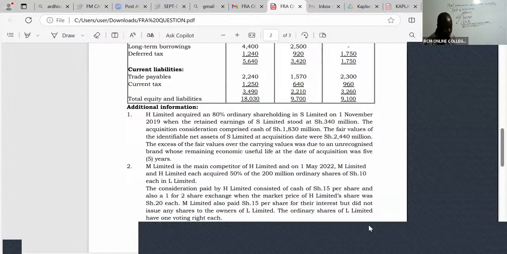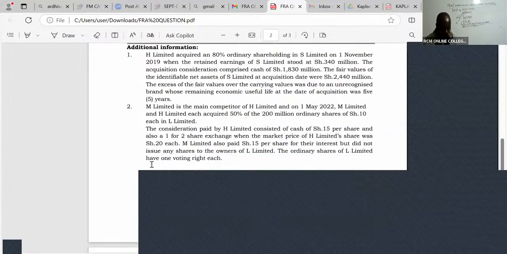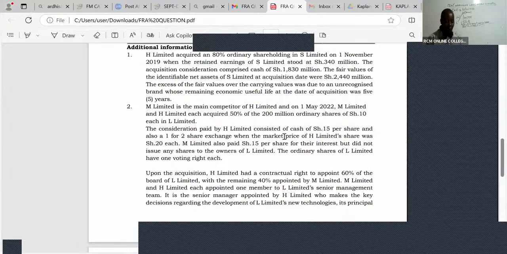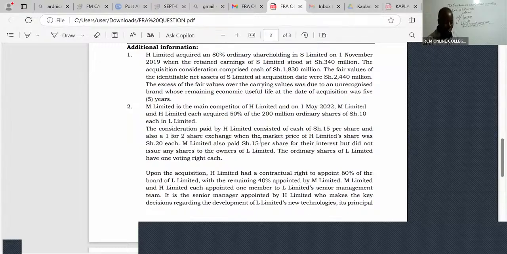What have they told us, ladies and gentlemen, here? They're telling us that the consideration paid by H Limited consisted of cash of shillings 15 per share and also a 1-for-2 share exchange when the market price of an H Limited share was 20. M Limited also paid 15 per share for their interest, but did not issue any shares to the owners of L Limited.